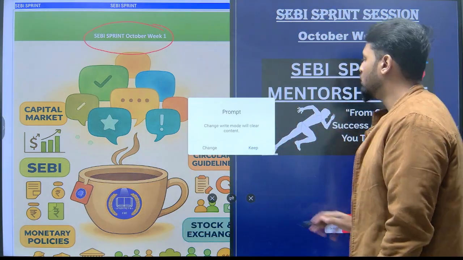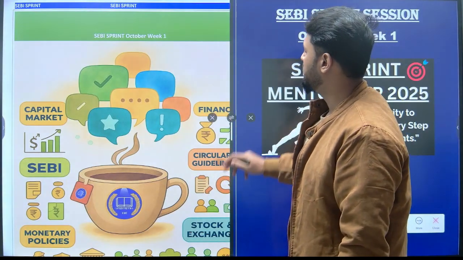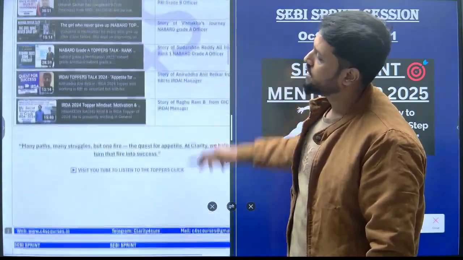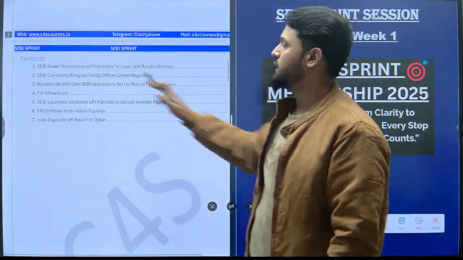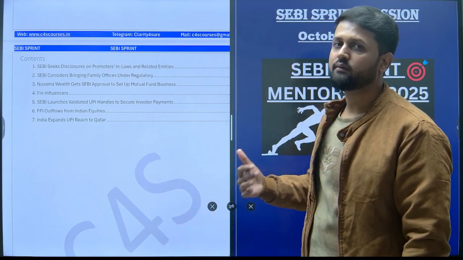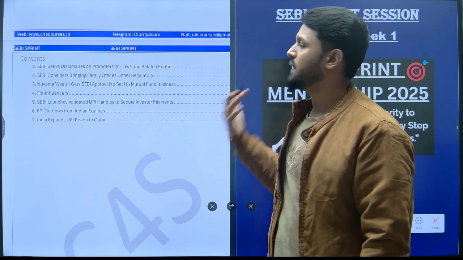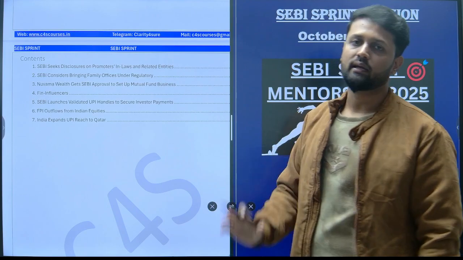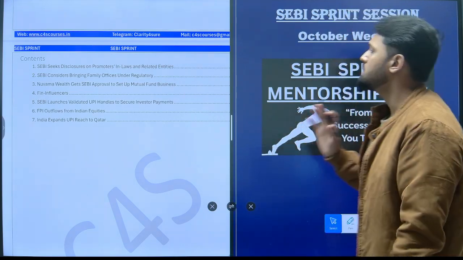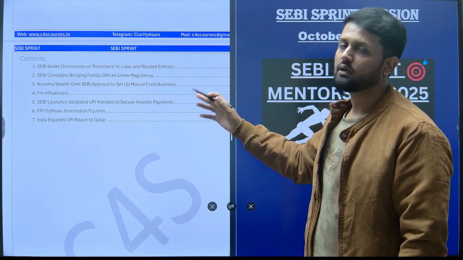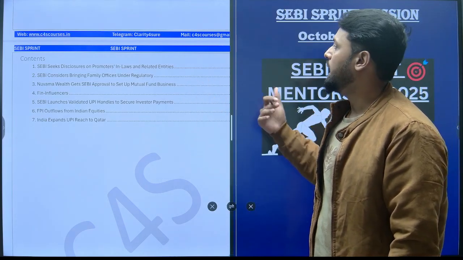So what we will do in this session is try to solve some of the MCQs related to these topics which we are going to cover in today's session, and at the same time I'll try to give a brief idea and a brief background about those topics from where the question has been taken. Clear? Now, these are the table of contents which we are going to cover in today's session, and the PDF